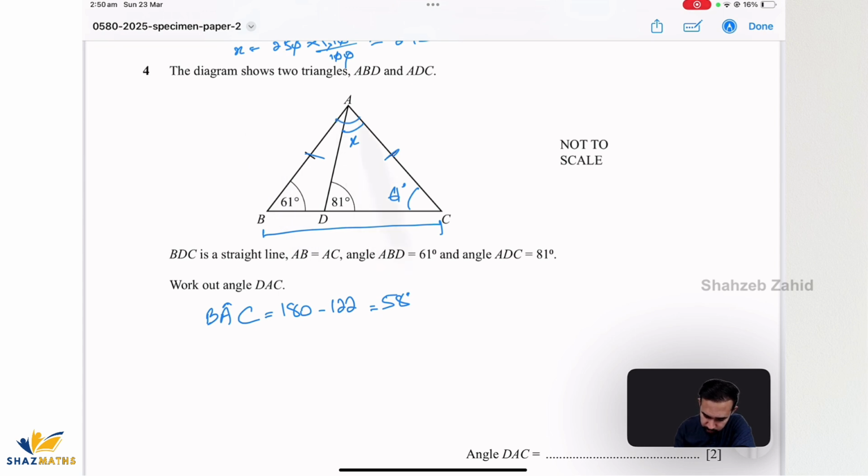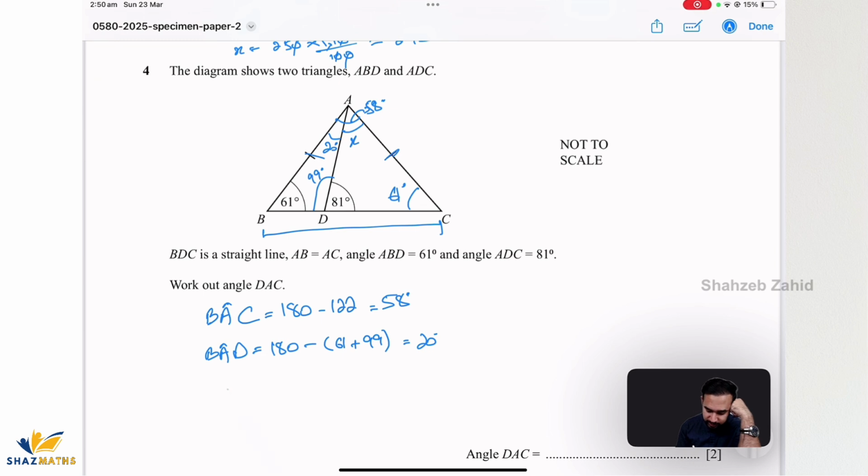Anyway, so this whole is 58 degrees. Right, now this is 81. This angle we can easily find out, 180 minus 81, so that's gonna give me 99 degrees. And if this is 99 degrees, I'm gonna say angle BAD is equal to 180 minus 61 plus 99, which is 160 degrees. 180 minus 160 gives me 20 degrees, so this angle is 20.